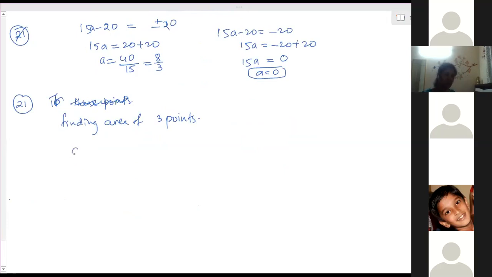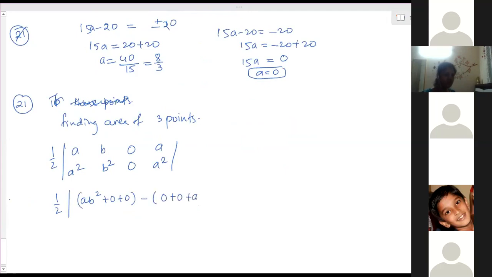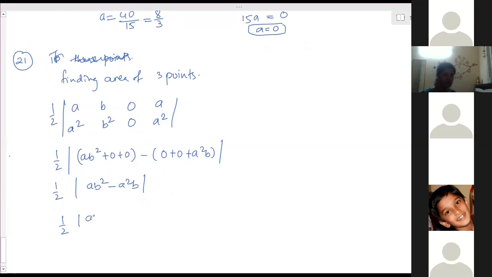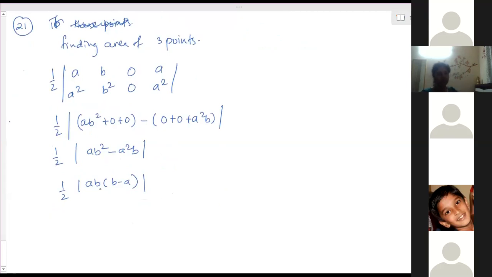Okay. a square, b square; 0, 0; a square. First, we will find out the area of this. So this is 1 by 2 times ab square plus 0 plus 0 minus 0 plus 0 plus a square b. So half of ab square minus a square b. Factorize it: half in bracket ab into bracket b minus a. Now here you got this as the area.